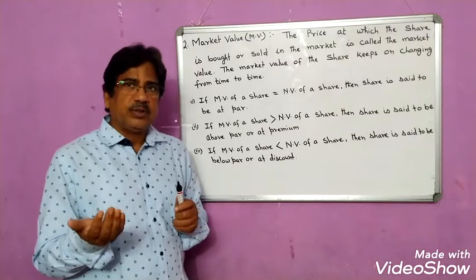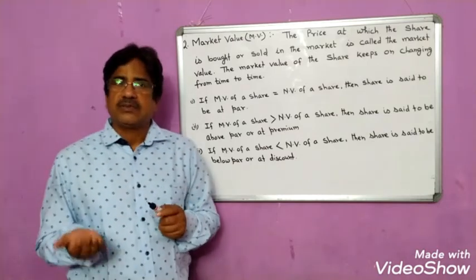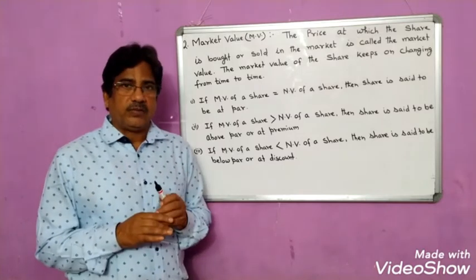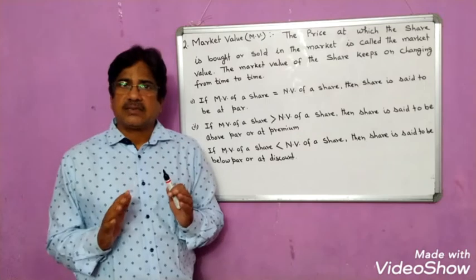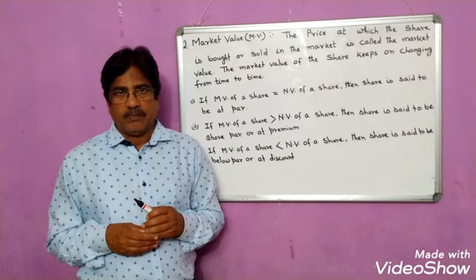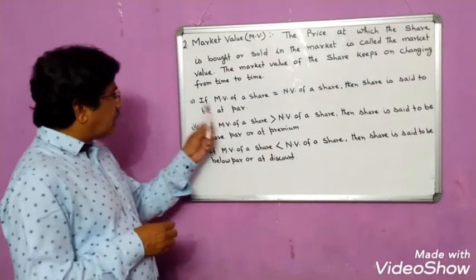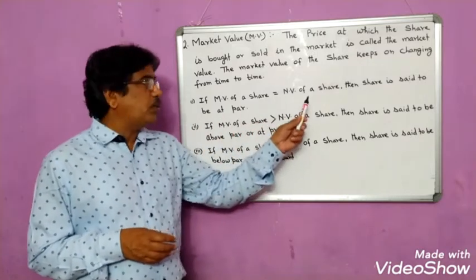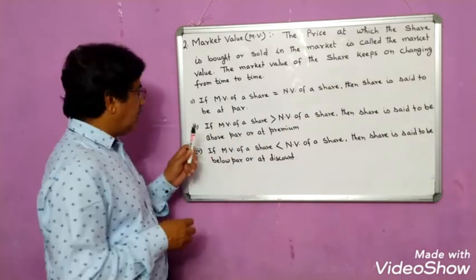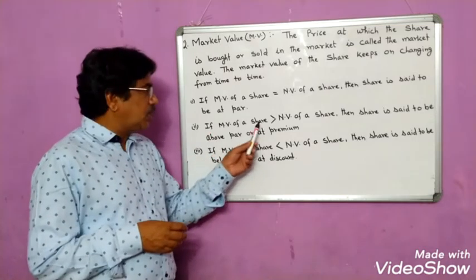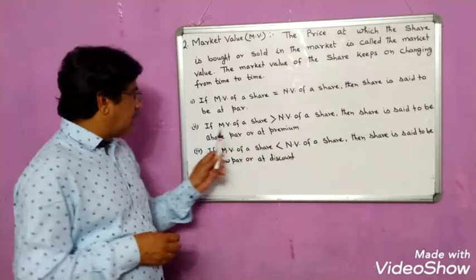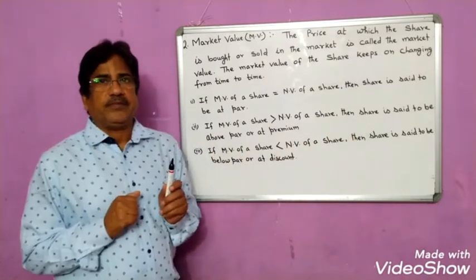It sometimes becomes more than the nominal value, sometimes it becomes less than the nominal value, and sometimes it remains the same as the nominal value. So this market value depends on the performance of the company or the profit made by the company. Now, if the market value of a share is equal to the nominal value of the share, then the share is said to be at par. And if the market value of the share is greater than the nominal value of a share, then the share is said to be above par or at premium.